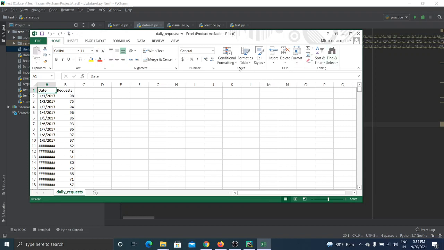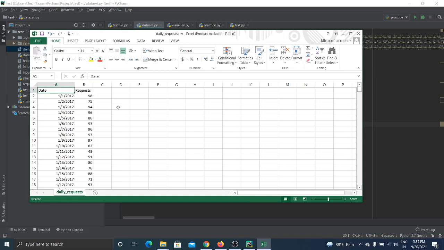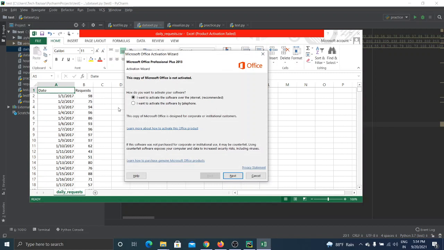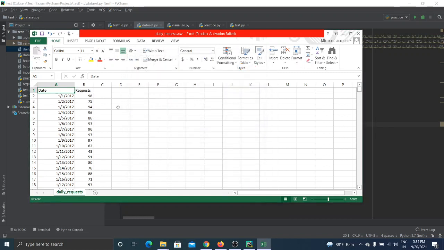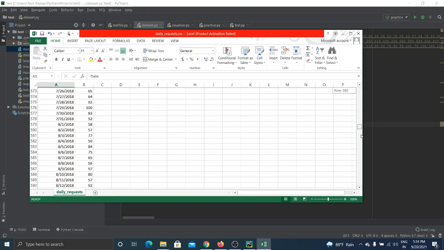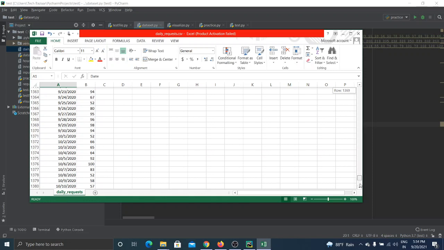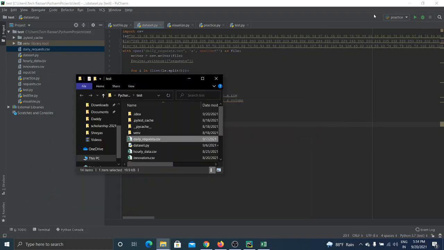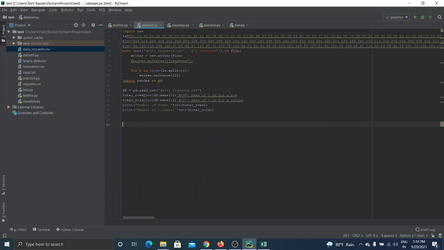So here we can see that one column consists of dates and another column consists of the number of requests per day. So here we have created our own data set from 2017 to 2020, means nearly about 4 years of data, and we will be predicting the request for the year of 2021. So let's see how we can use LSTM model to predict the future points.